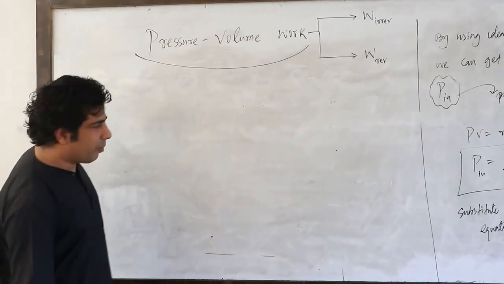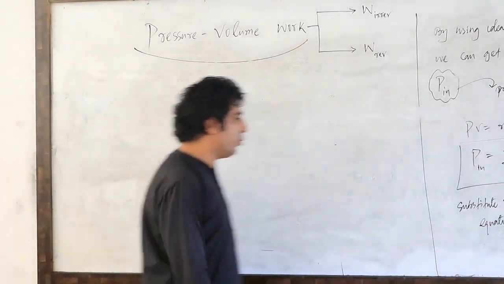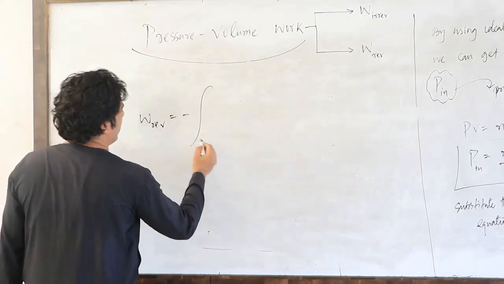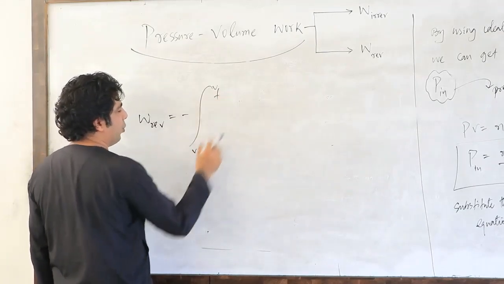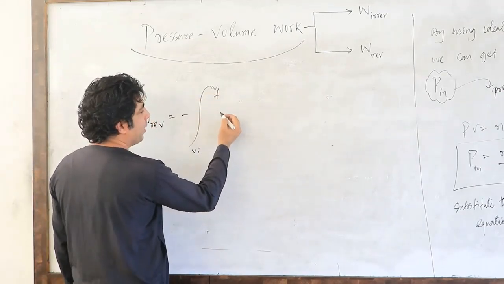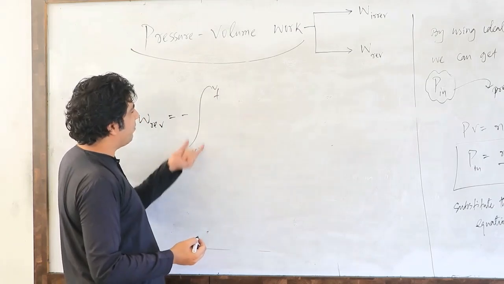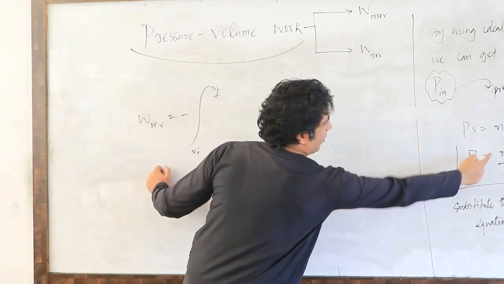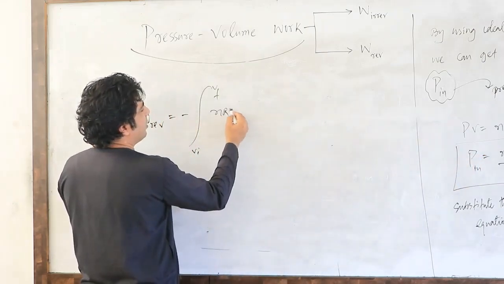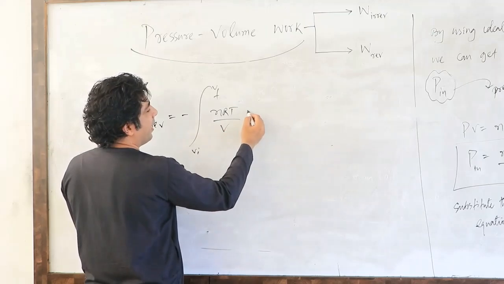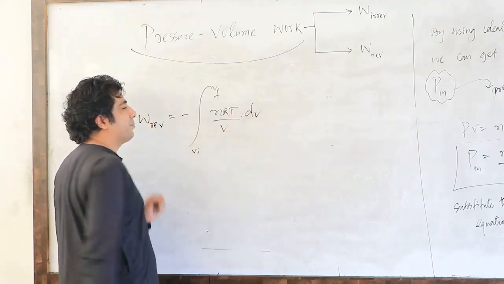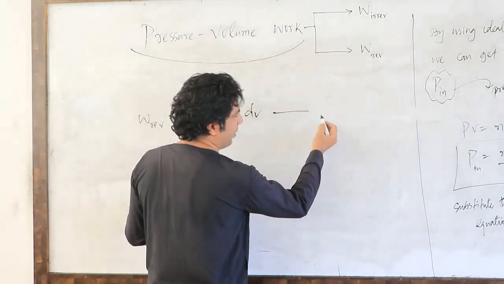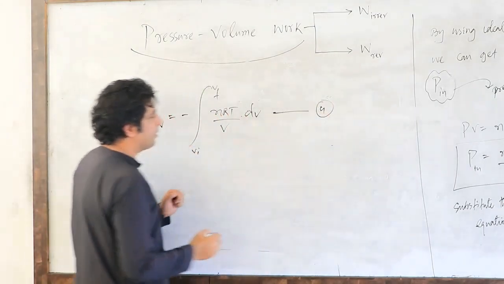If you substitute the value of P internal, that is nRT by V, in equation number 3, we get work reversible is equal to negative integral from VI to VF, lower limit to upper limit, because you are calculating the total change between VI and VF, remember that. In place of P internal, I can write nRT by V, into dV. Let's call it equation number 4.